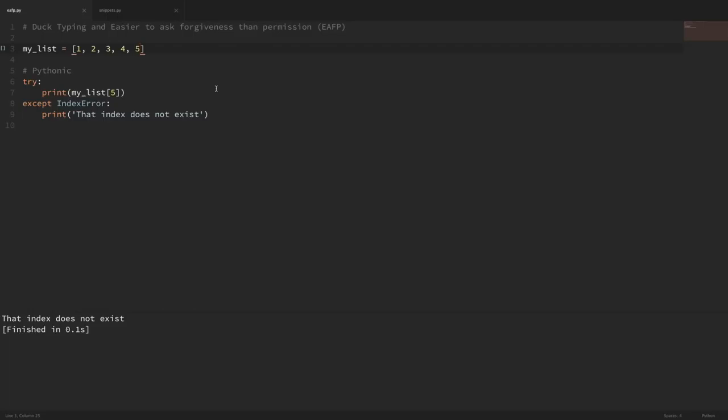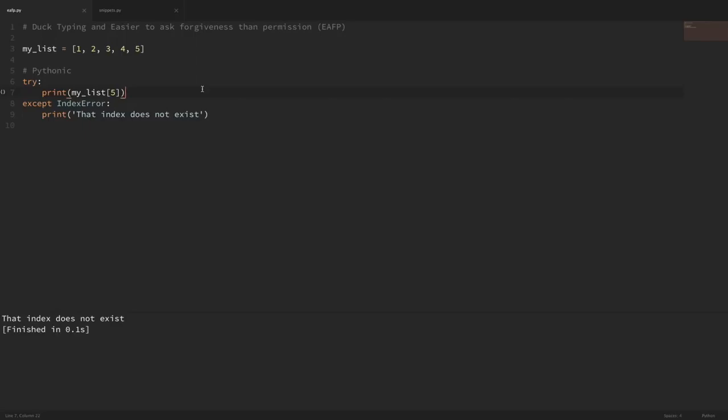Well, first of all, it's slightly faster in situations where you don't expect a lot of exceptions, because whenever you ask for permission, you have to access your objects multiple times. But here, we just try to access it one time, and if it works, then it works. So we're only accessing that object once.